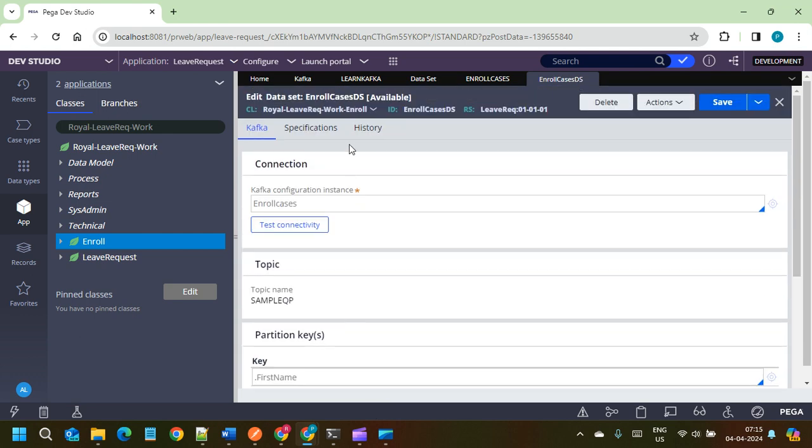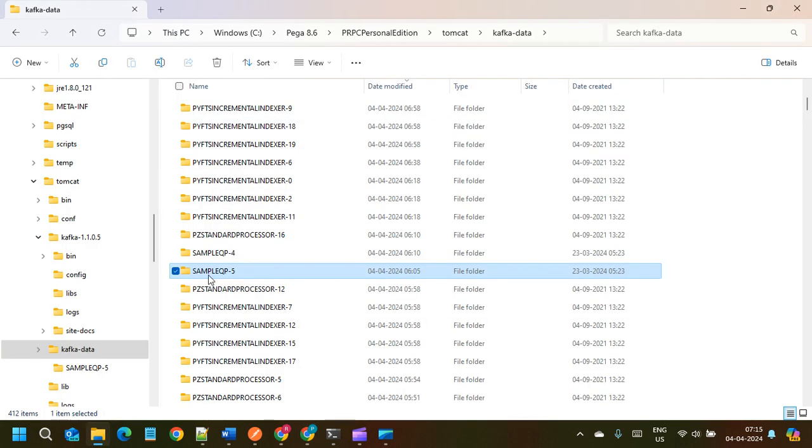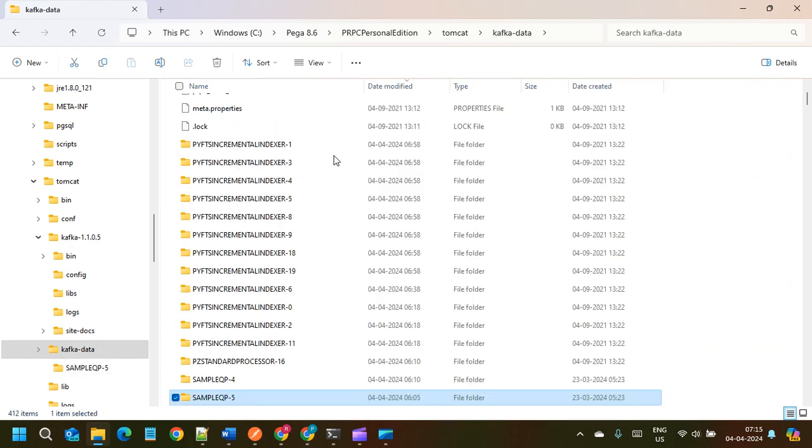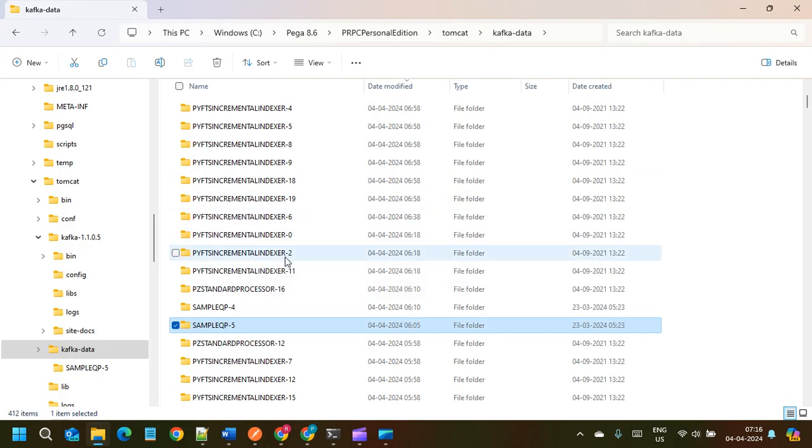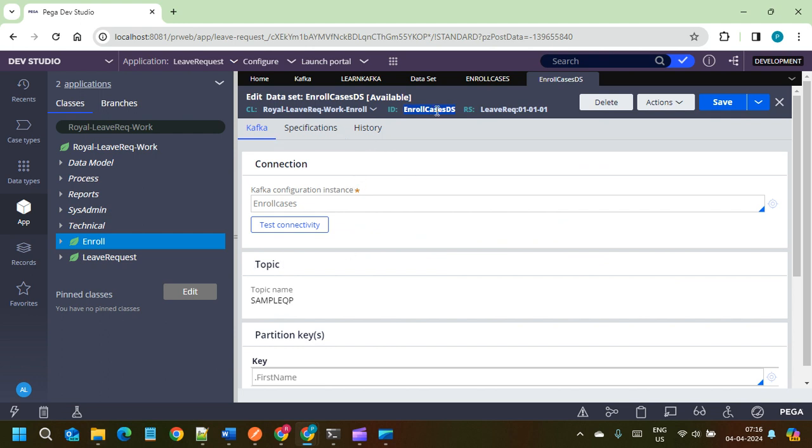Now the data set is ready. A data set is nothing but a rule connected to Kafka topics. Using this data set, we either insert the records into the topics or we can read the records from the topics. First, we will see how to insert the records into these Kafka topics.